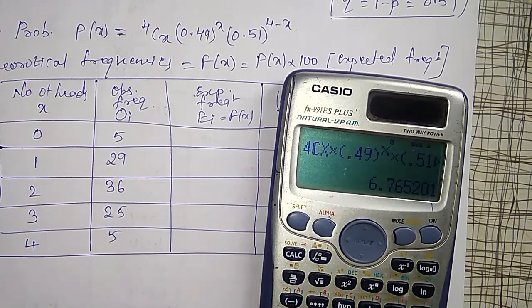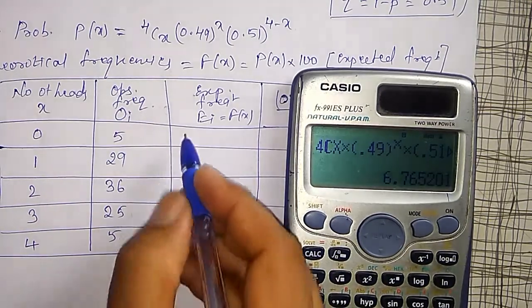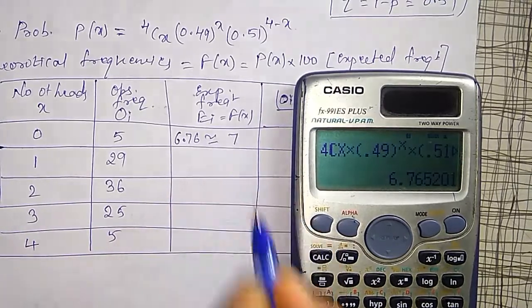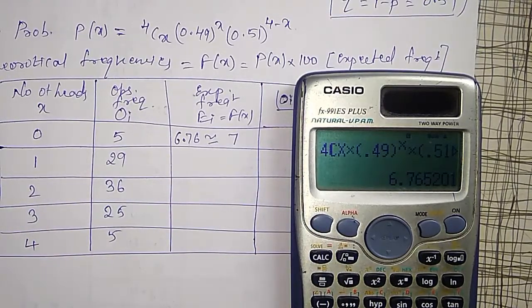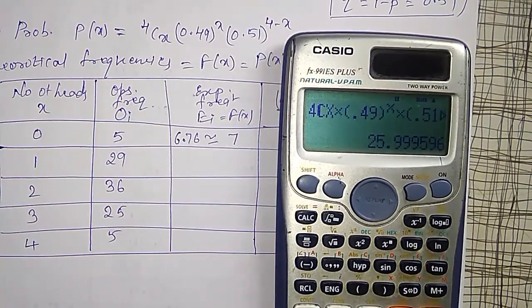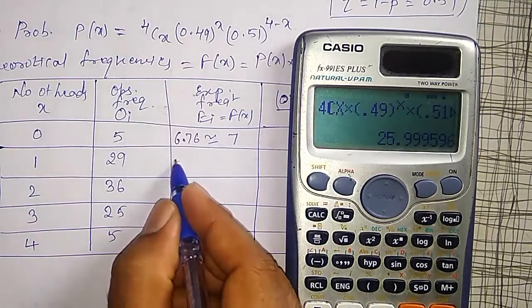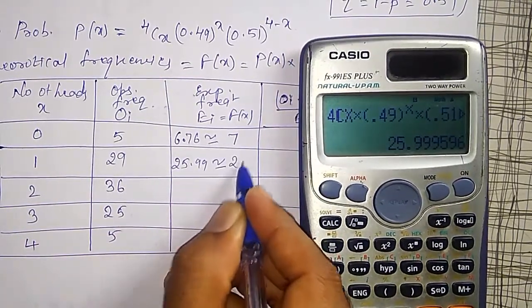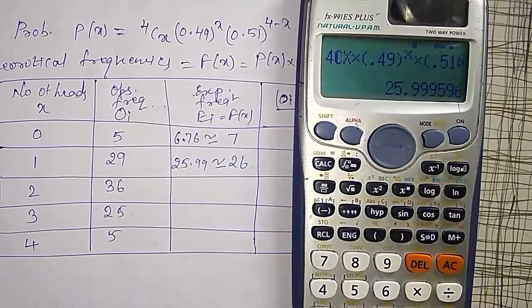For 0 it gives 6.76, approximately you can write it as 7. Next, again equal to, it will ask for x. x is equal to 1 and its value comes out to be 25.99, approximately 26.